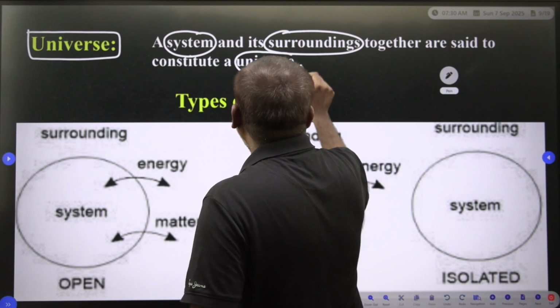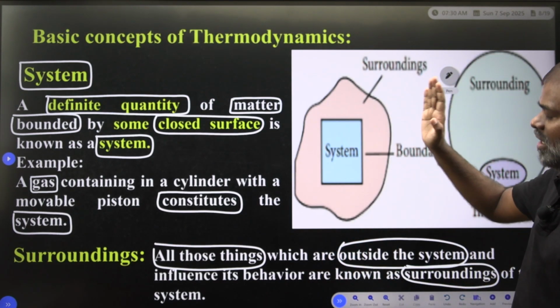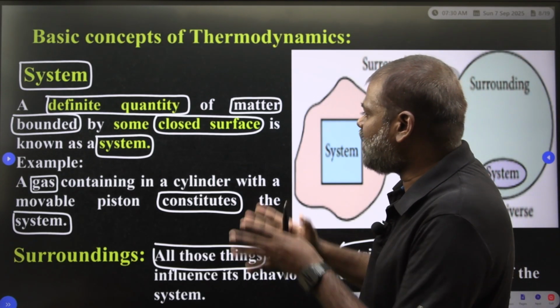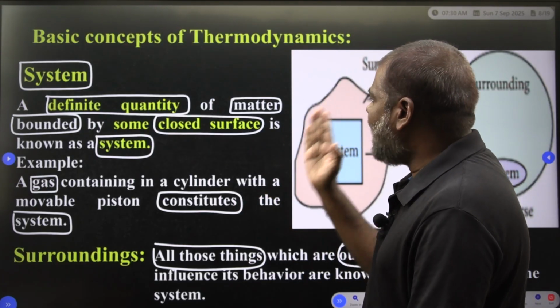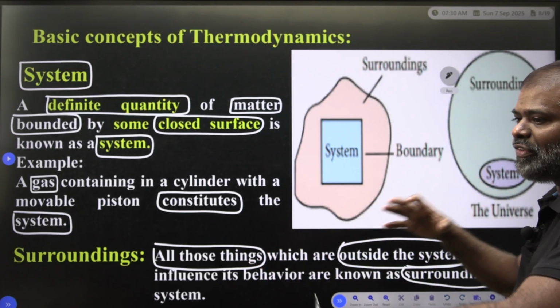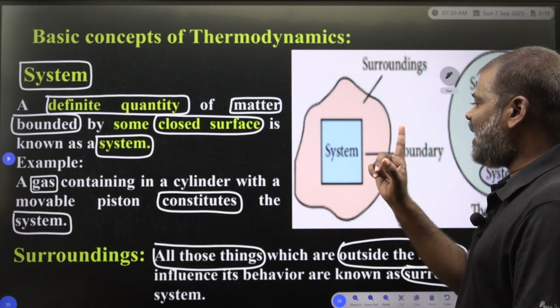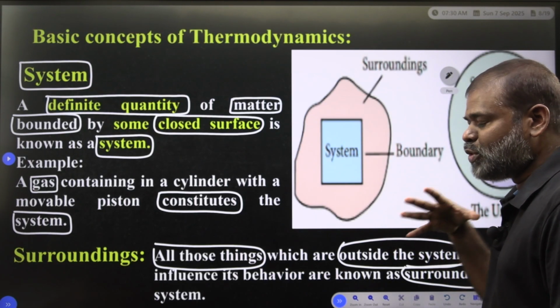So these are the very fundamental terminology in thermodynamics. First, the system: a definite quantity of matter bounded by some closed surface. The example is a gas contained in a cylinder with a movable piston.